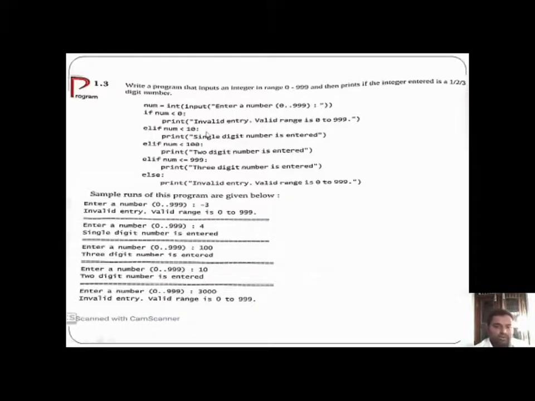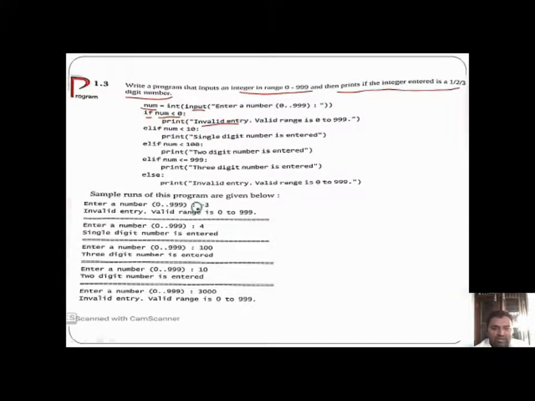This is the program. In this program, we have to take an integer in the range 0 to 999 and print whether the entered integer is a 1, 2 or 3 digit number. First you enter the number, because you give an input. Then you write the if condition: if the number is less than 0, then print "invalid entry".